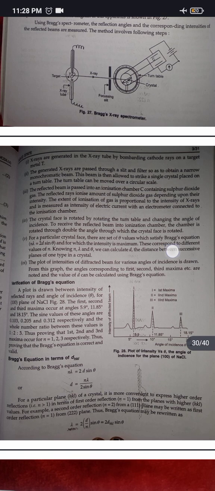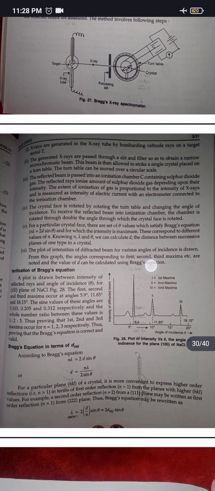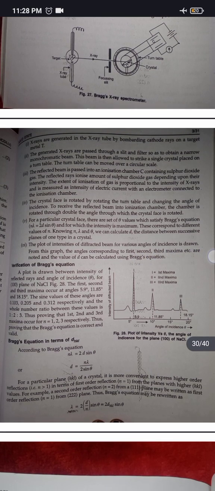These correspond to different values of n. Knowing n, lambda and theta, we can calculate d, the distance between successive planes of one type in a crystal. The plot of intensities of diffracted beam for various angles of incidence is drawn. From this graph the angles corresponding to first, second and third maxima are noted and the value of d can be calculated using Bragg's equation.